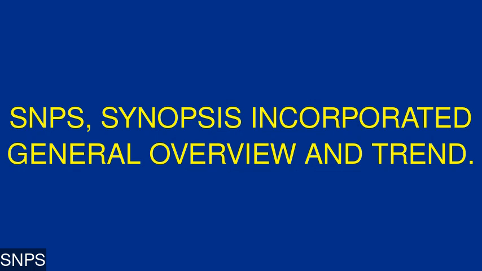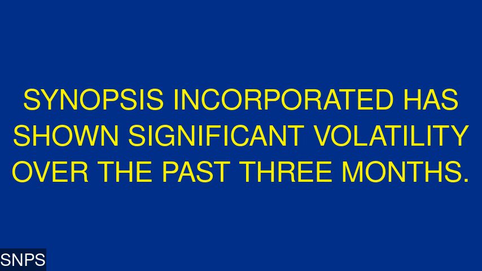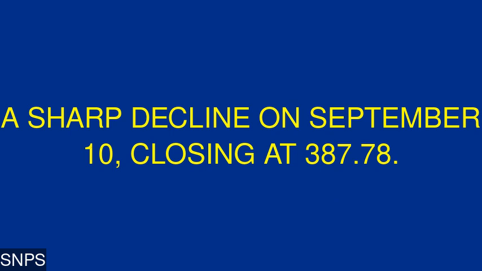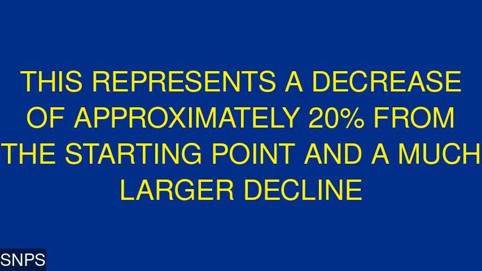SNPS, Synopsys Incorporated general overview and trend. Synopsys Incorporated has shown significant volatility over the past 3 months. The stock started around 486 in June, reached a peak of around 647 in late July, then experienced a sharp decline on September 10, closing at 387.78. This represents a decrease of approximately 20% from the starting point and a much larger decline from its peak.